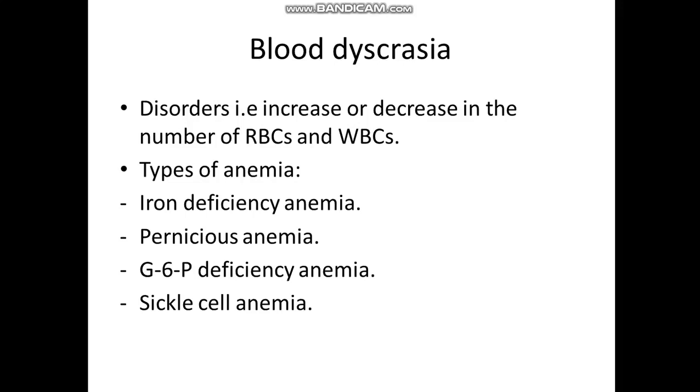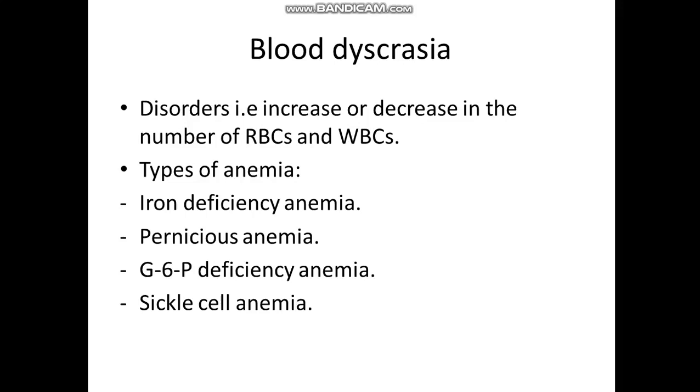Sickle cell anemia is also a type of hemolytic anemia in which there are what we call hemoglobinopathies. That means there is abnormal hemoglobin. So instead of hemoglobin A, there is hemoglobin S. And hemoglobin S tends to crystallize under certain circumstances, such as in case of decrease in the pH, as in case of acidosis, in case of infection or aspirin, or in case of dehydration or lower oxygen tension.